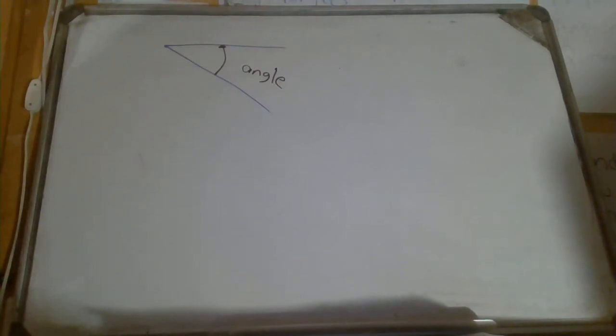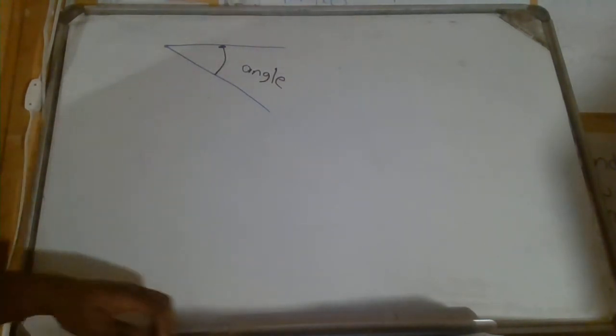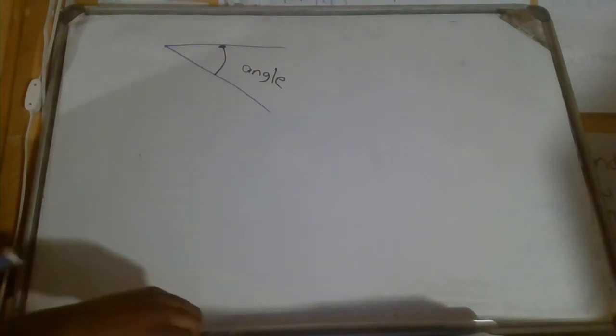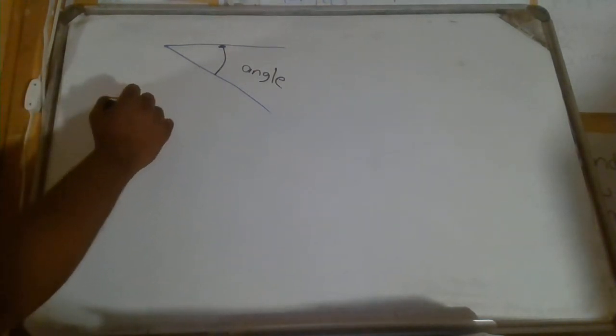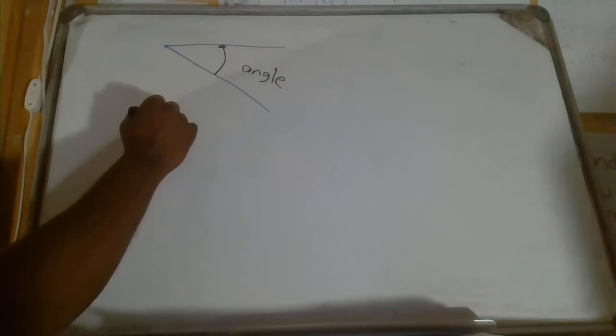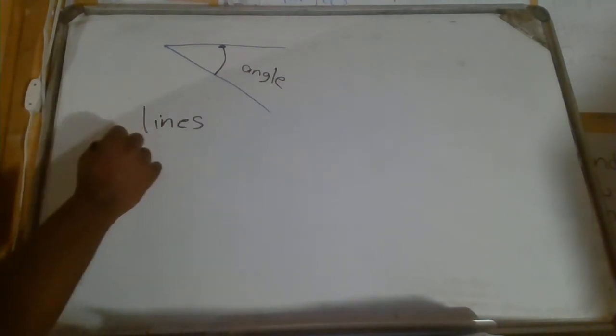All right? So geometry starts from a point, and then it forms a line, and then you can form another line on the same point, and then you form something called an angle. So basically, when you're talking about geometry, before you even start defining it together, you must know that you will be dealing with lines.